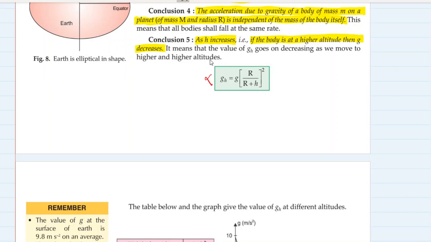Have you seen skydivers? Skydivers, they like float. That is also due to air pressure. But the value of g is slightly less at that height. Okay, it means that the value of g goes on decreasing as we move to higher and higher altitudes. And what if we escape the atmosphere of the earth? We are into space, and the value of g is very small over there.